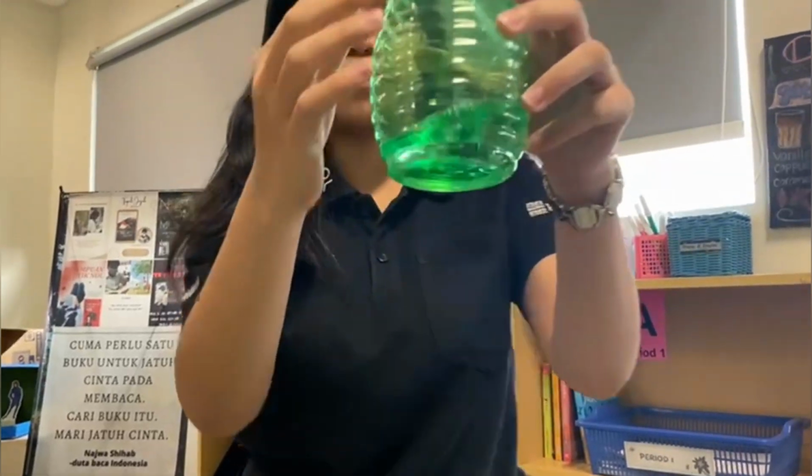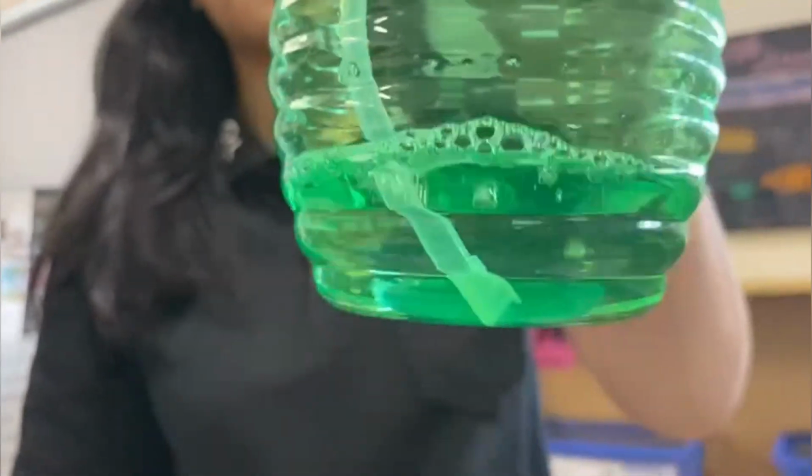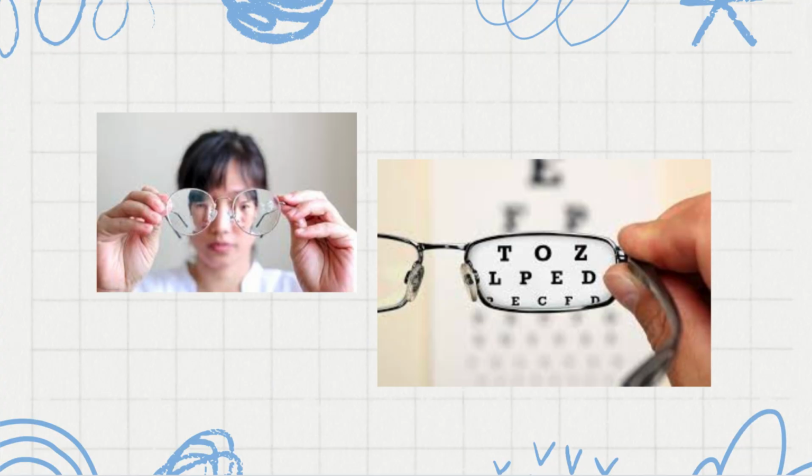Eyeglasses and contact lenses correct vision by refracting light to focus properly on the retina. Cameras and microscopes use lenses to refract light and produce clear images. Refraction is also responsible for phenomena such as the bending of a straw in a glass of water or the formation of rainbows, just like the example for my spray. Now, let's move on to wave interference.